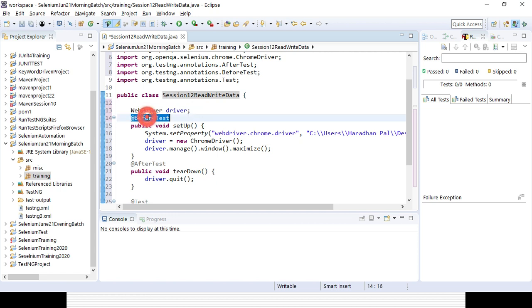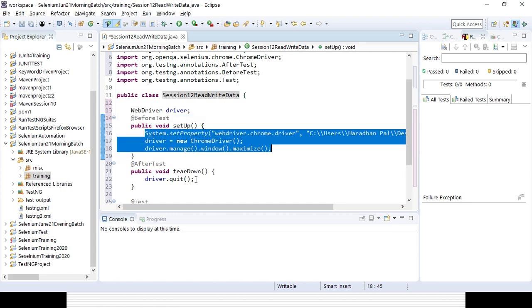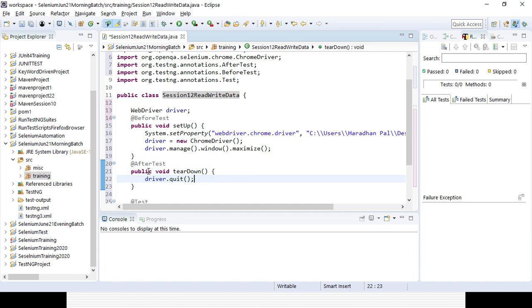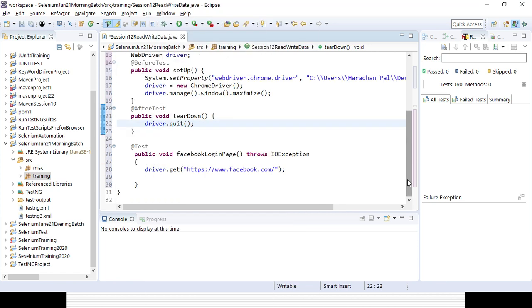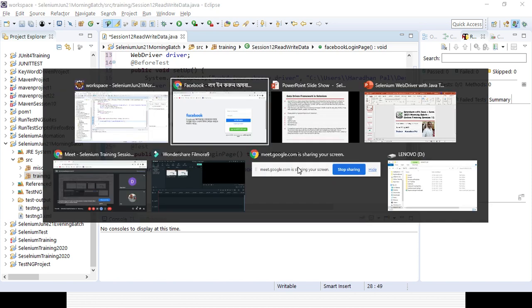Then before test, I am setting all the properties for the WebDriver, and after test, I am trying to quit the driver. And I will be creating a test case to open the Facebook page, enter the data, and write the data in the external source. So for that, I have created an Excel sheet here.